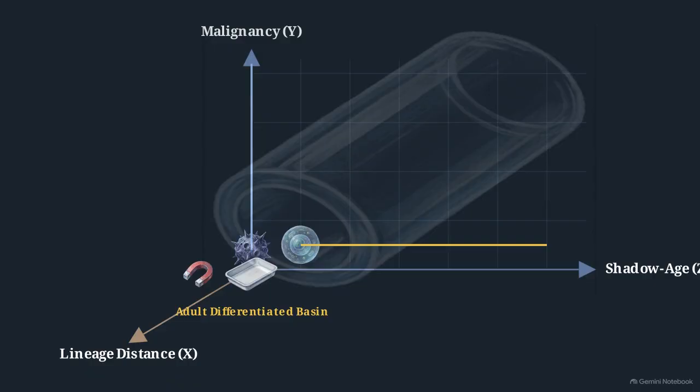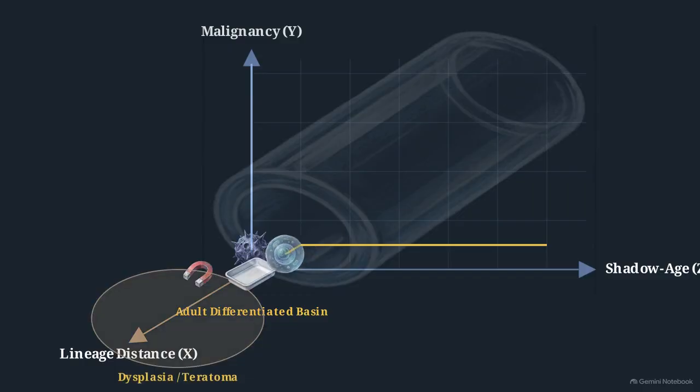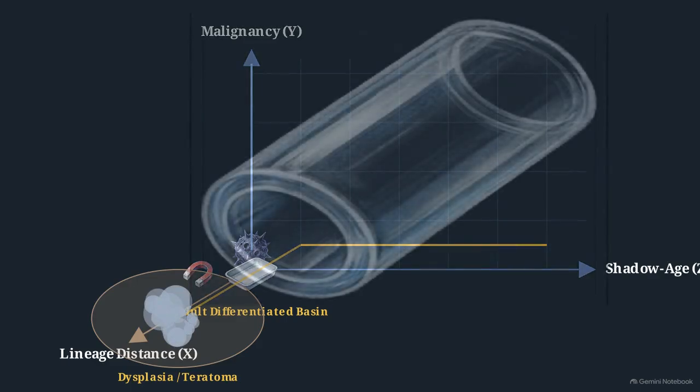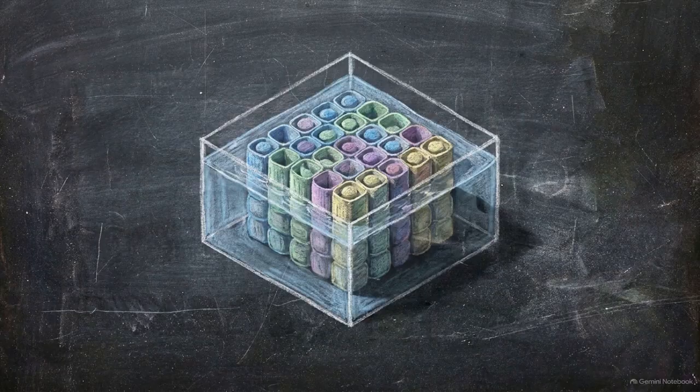The primary hazard here is corridor overshoot. If rejuvenation factors are pushed too hard, the cell slides off the x-axis of its lineage entirely, falling into the hazard zone of dysplasia or teratoma formation. Both of these distinct trajectories must remain bound within the identity-preserving safety corridor. True biological restoration requires precise geometric navigation of these coordinates, not blind molecular forcing.